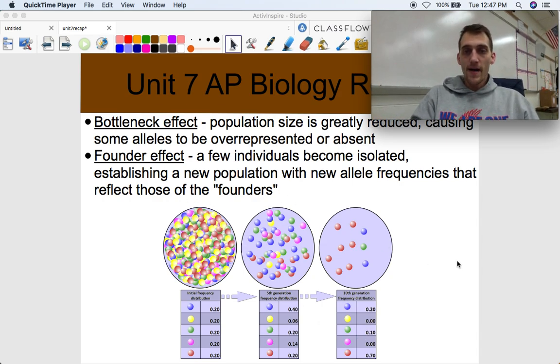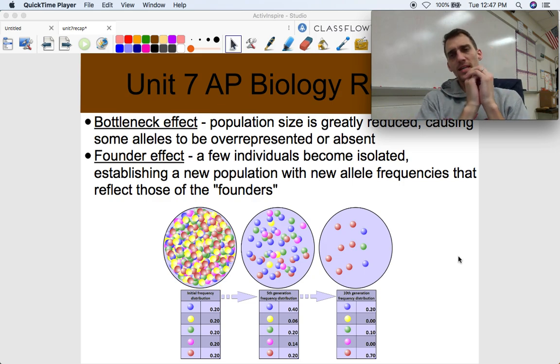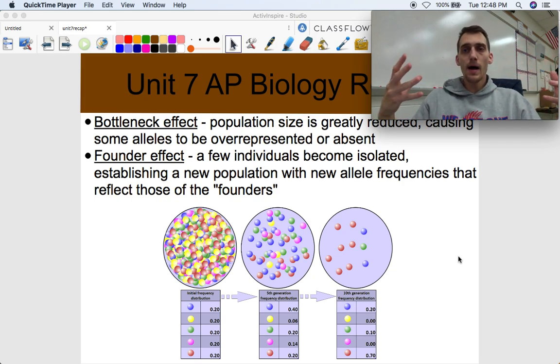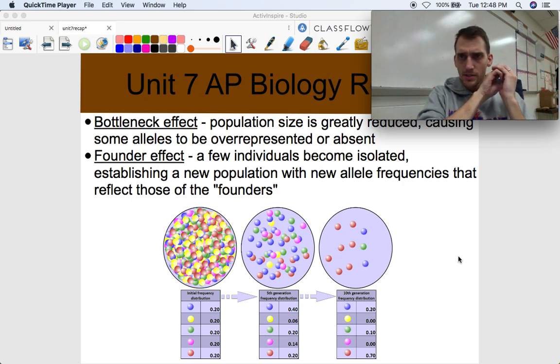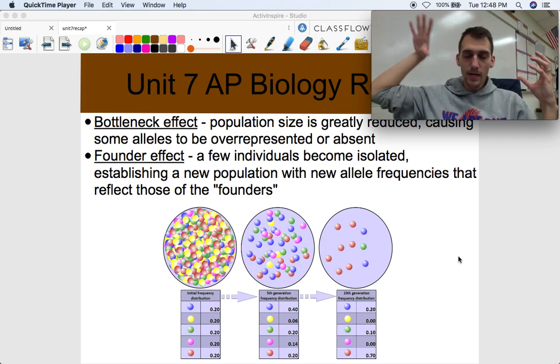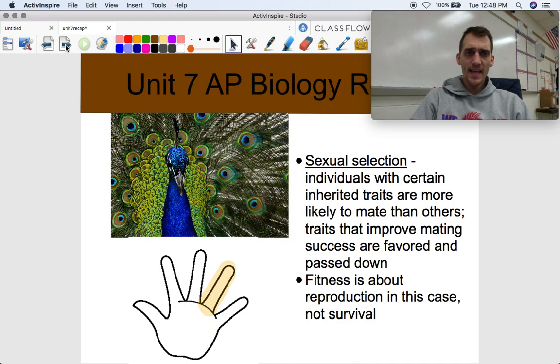And here, another one is called the founder effect. It works in a similar way as the bottleneck effect, except that instead of taking a big population and drastically reducing it in size, it's taking a small subsection of a larger population, and that small subsection founds a new population. And the small group of individuals, okay, their genes represent the entire gene pool of their new population. And that's what's called the founder effect. Okay, if this separate population does not interbreed with the other bigger one, okay, then those original individuals that started that other population, their genes are going to represent the new gene pool. Okay, and that's genetic drift too.